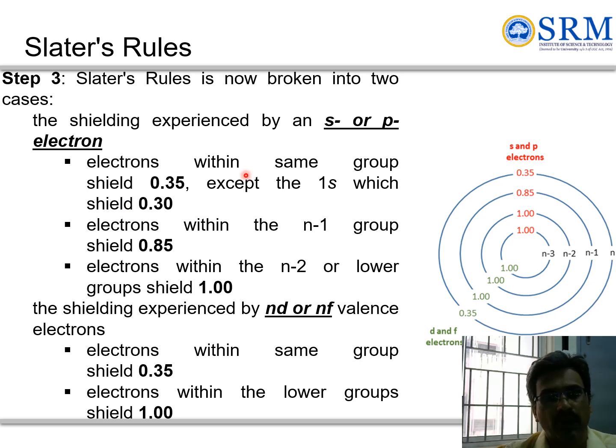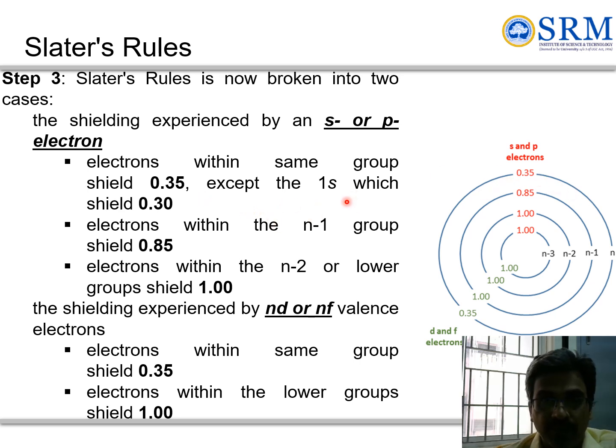So this is the important rule for step 3, where Slater's rule is now broken down into two cases. First, the shielding experienced by an s or p electron. You can see that these are the inner or core electrons and this is the outermost. So how much is the shielding extent? Electrons within the same group shield 0.35, except for 1s.